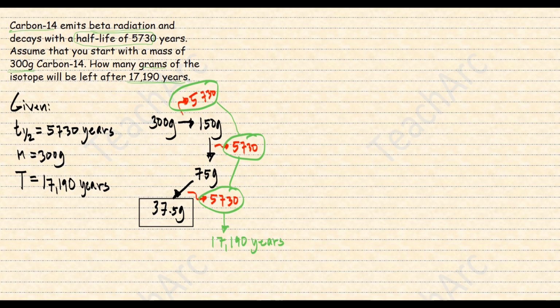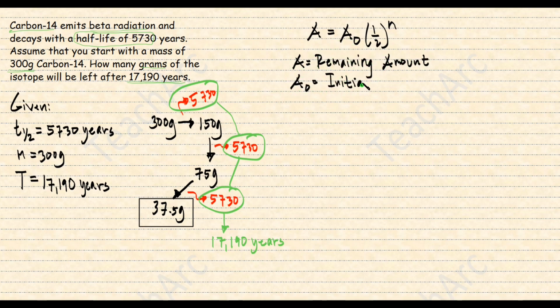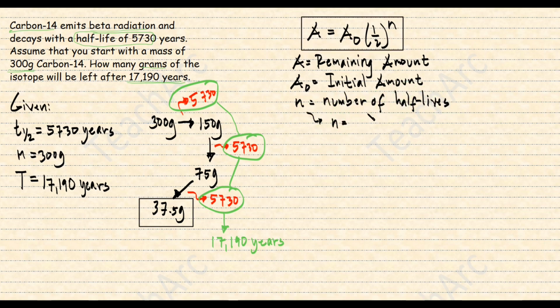So, we can use this exponential decay function equation to help us in our calculations. A is equal to A sub naught times 1/2 raised to n, where A is the remaining amount, A sub naught is the initial amount, and n is the number of half-lives. We can compute n by dividing the period over the half-life.